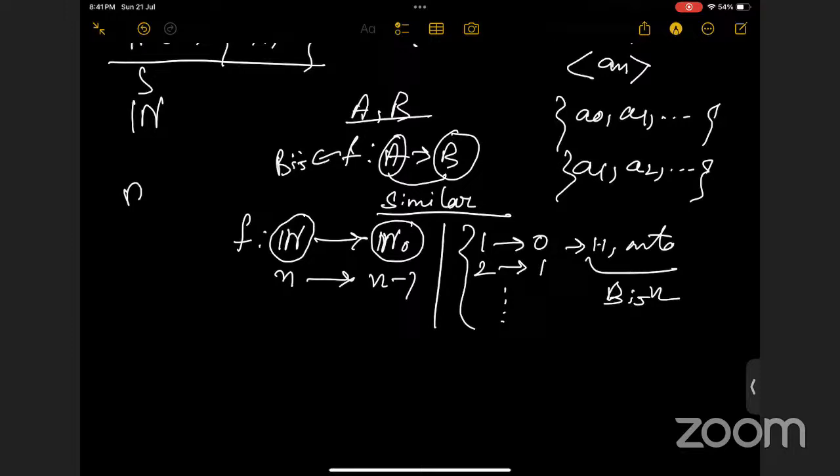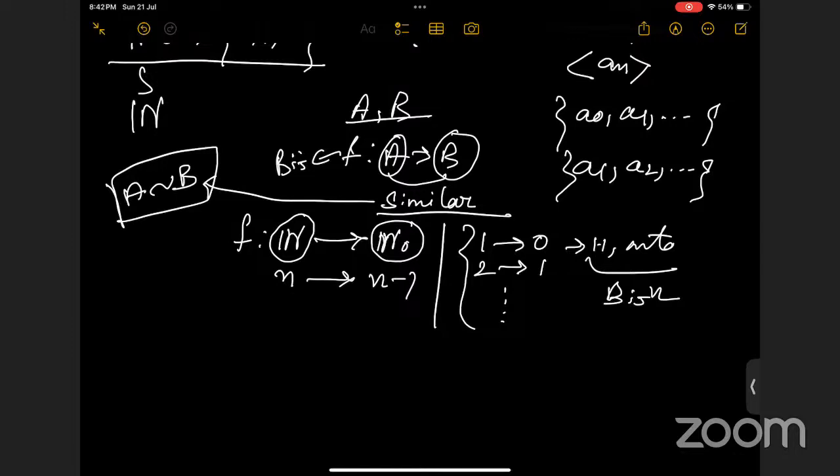And this is the notation for being similar. That means the sets A and B are similar. Now, if we have two similar sets, then working with A or working with B is basically the same. Instead of A, you can consider the set B, and again, instead of B, you can consider the set A for some problem.